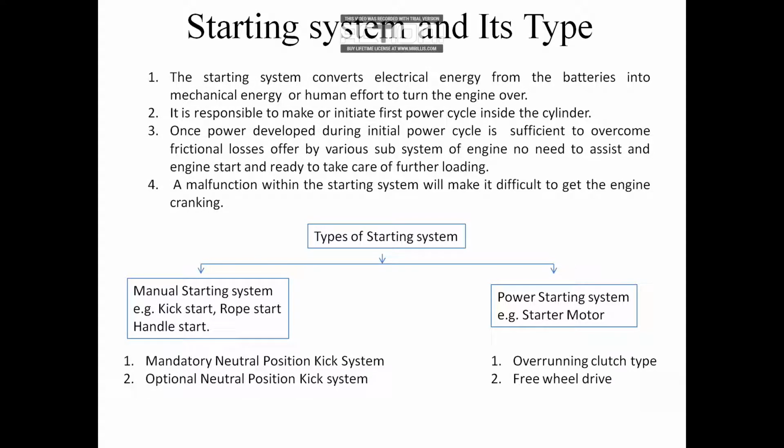Let's have one example. Consider this slope: we have a downward slope, and we have a straight road ahead as well as the downward slope. And suppose my vehicle is here, having a wheel like this.